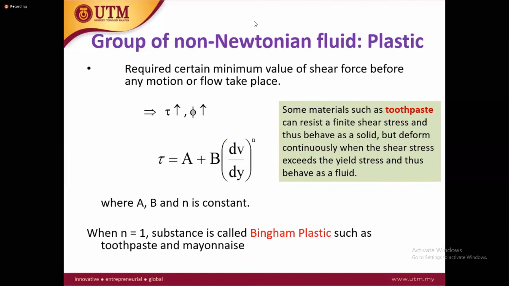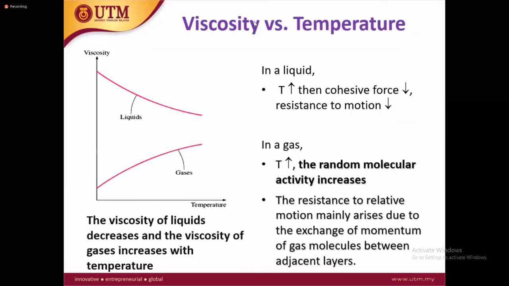So now you see how we can apply this information and knowledge of viscosity and temperature to the different types of fluids. For example, what will happen when you increase the temperature? Viscosity of the liquid is going to decrease and viscosity of the gases is going to increase.